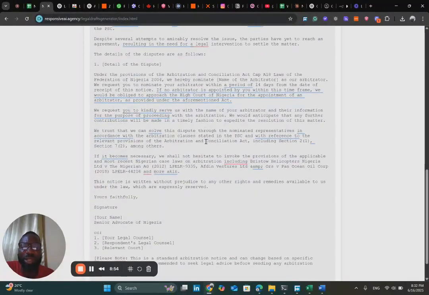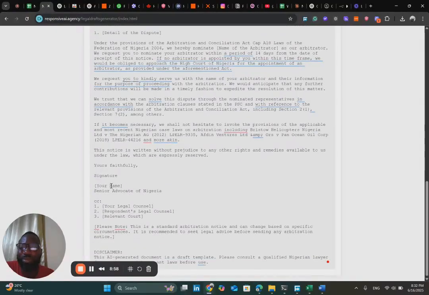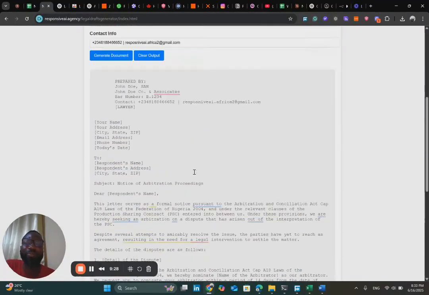You can be sure that the wording is fine, and then you can decide to put the name and then the CCs, as the case may be. It even added a note. I'm not in the legal profession, but I'm guessing that this is also standard practice, that this notice should be added. Then there's a disclaimer at the bottom, which you can always copy out, because when we were creating the software, we included this disclaimer to be generated with all documents, so that it can be proofread and make sure that our system is not hallucinating, as the case may be.